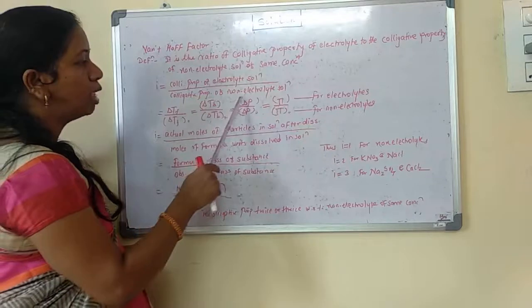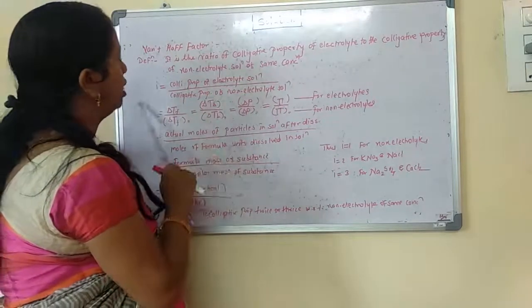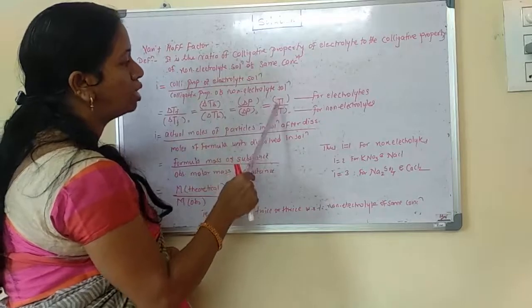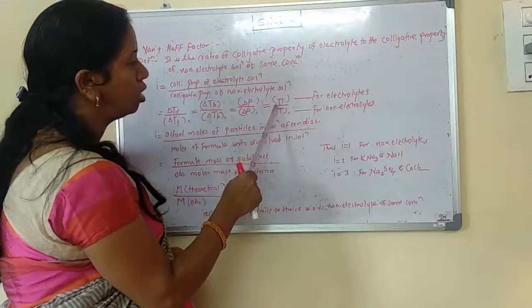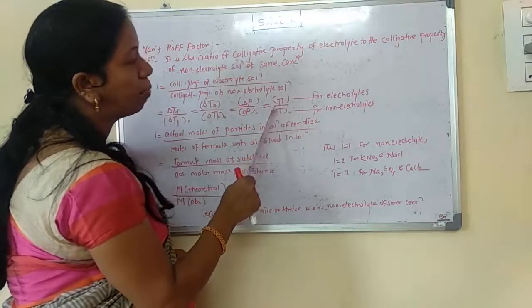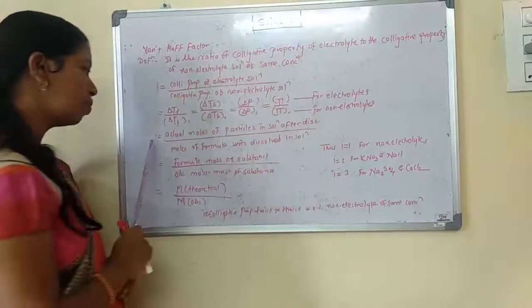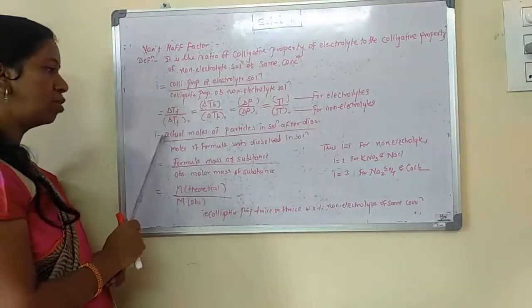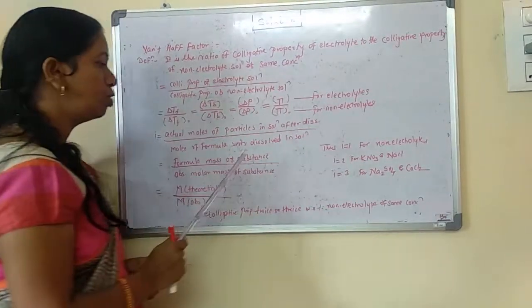So i equals ΔP upon ΔP0 for the non-electrolyte solution, and then i equals π upon π0. Here i is equal to π, the osmotic pressure for the electrolytic solution, and π0 is for the non-electrolytic solution. Okay, so what is i? That i is equal to the actual moles of particles in solution after dissociation.